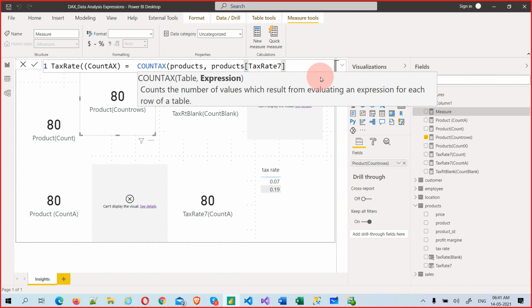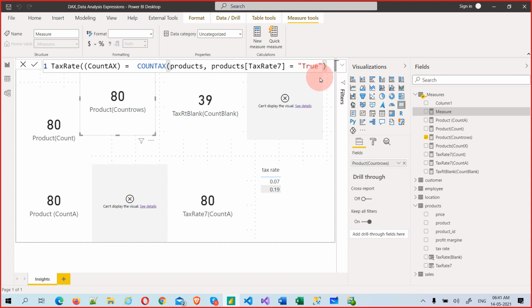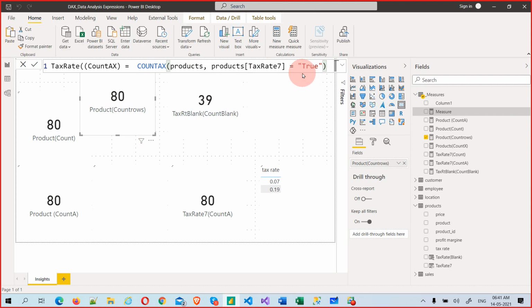This one is equal to true. I want only true values, I don't want all values. If I want all values, count A will give us that. But if I want only true values, count AX will give us that, because in count A you could not put this expression.